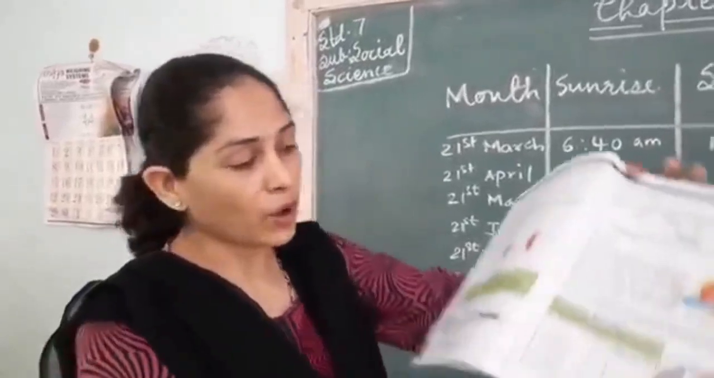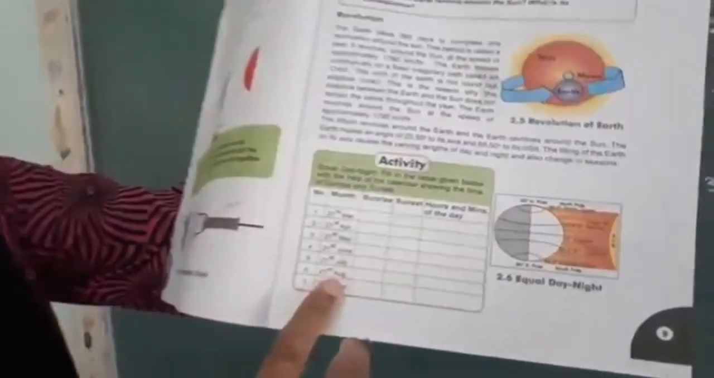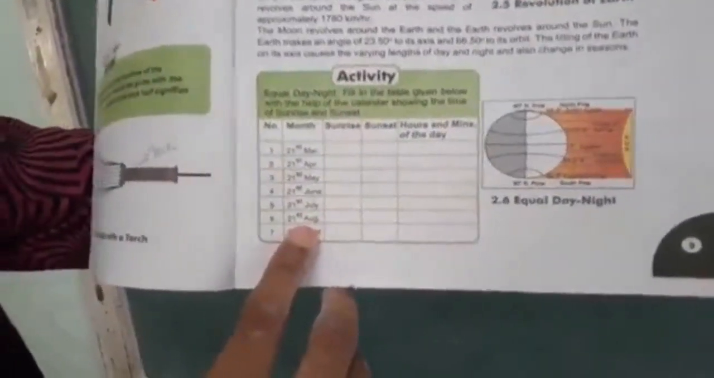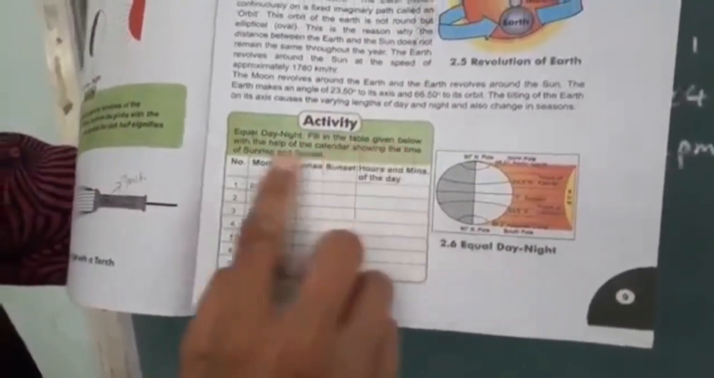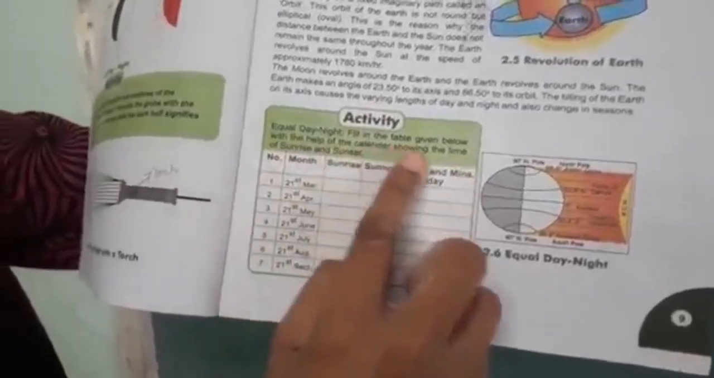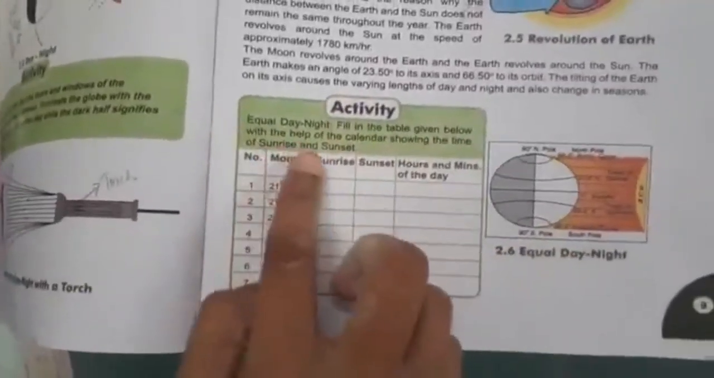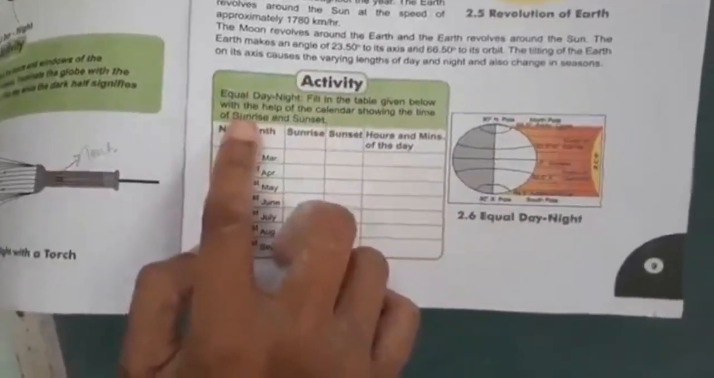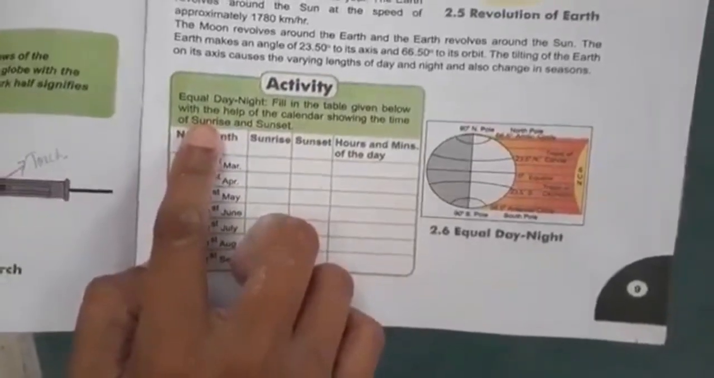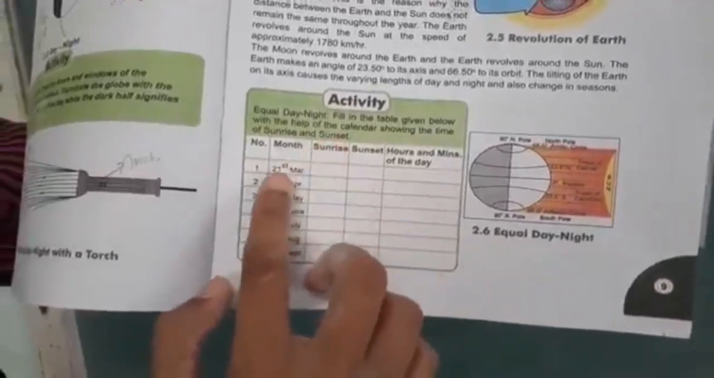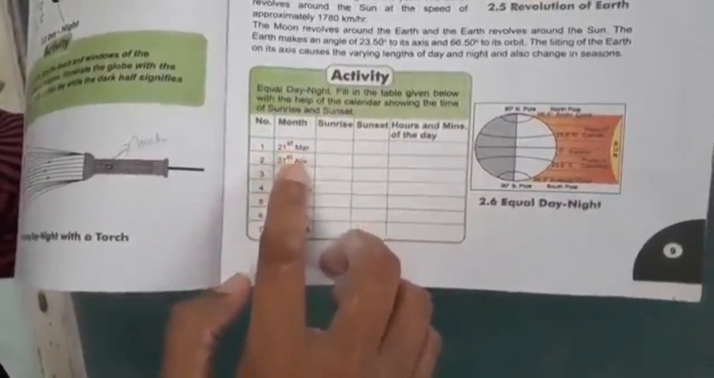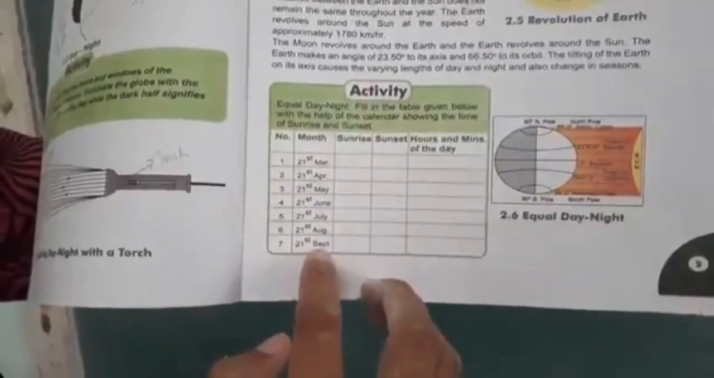Number 9. At the bottom of the page, you will find a table. This is an activity. What is the activity telling us? Equal day and night. Fill in the table given below with the help of the calendar showing the time of sunrise and sunset. So from the calendar, you have to find the sunrise time and the sunset time.